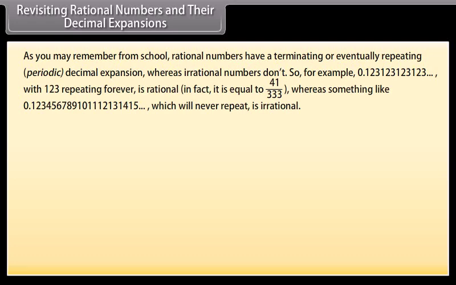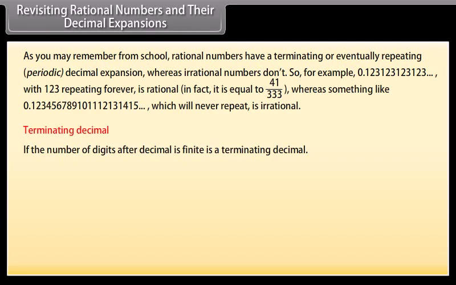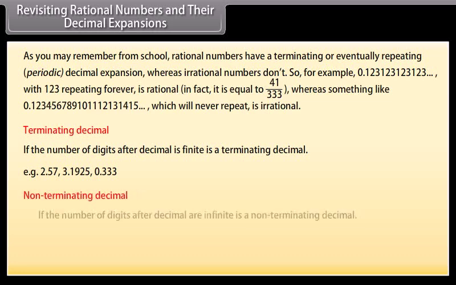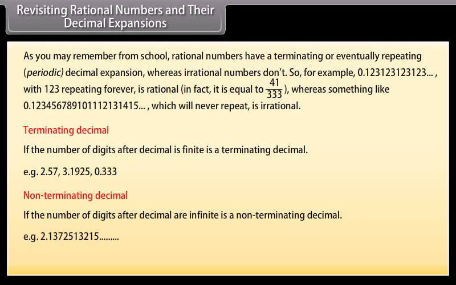Whereas something like 0.123456789101112131415 and so on, which will never repeat, is irrational. Terminating decimal: if the number of digits after the decimal is finite, it is a terminating decimal. Example: 2.57, 3.1925. 0.333... Non-terminating decimal: if the number of digits after the decimal is infinite, then it is a non-terminating decimal.